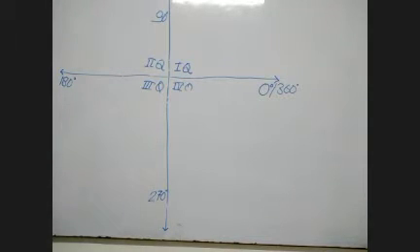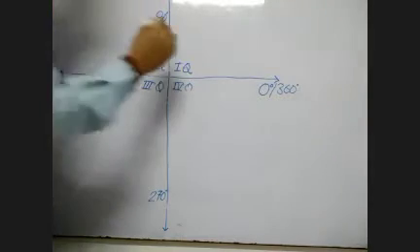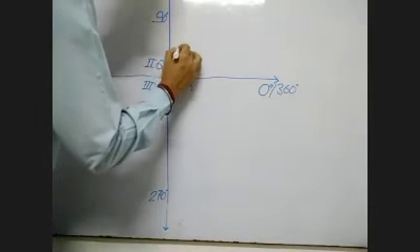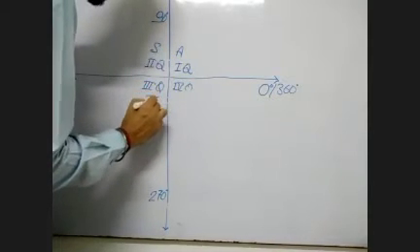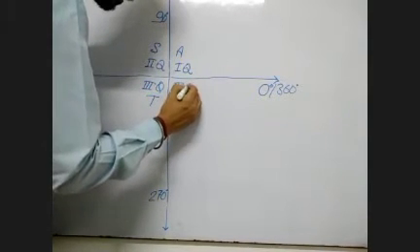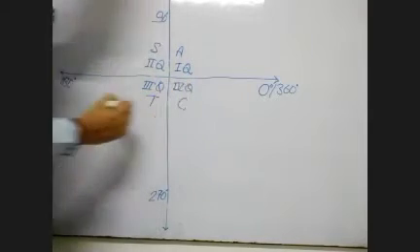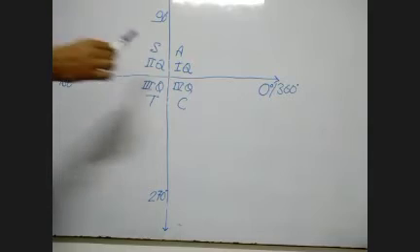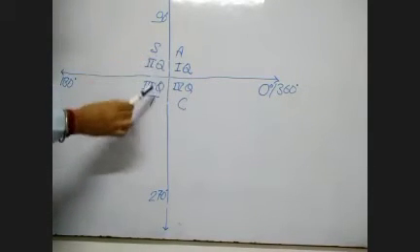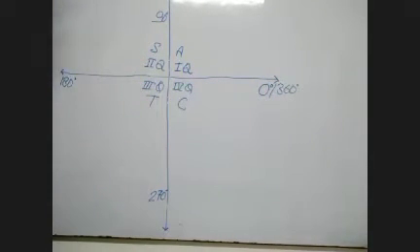Now there are some conditions that try to see. It is A, S, T, C. I could say it as add sugar to coffee. Add sugar to coffee.